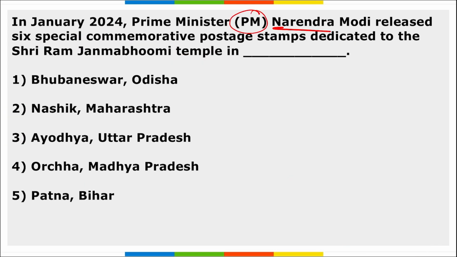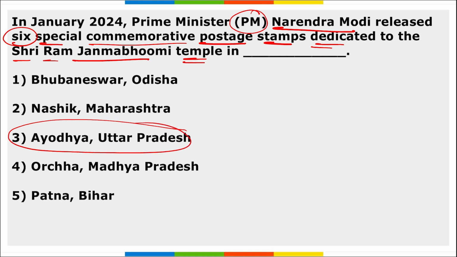Next, Prime Minister Narendra Modi released 6 special commemorative postage stamps dedicated to the Sri Ram Janam Bhoomi temple in Dash. So, where is this Sri Ram Janam Bhoomi temple located? Indirectly, this is the question asked. It is in Ayodhya, and Prime Minister Narendra Modi released the special commemorative stamps for the same. And this commemorative collection comprises 6 different stamps, right? Mark this also. So, 6 different stamps were launched.